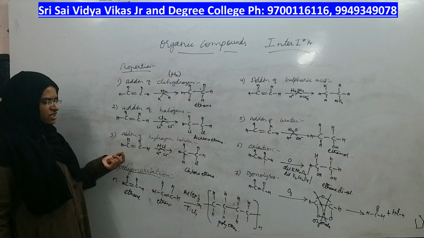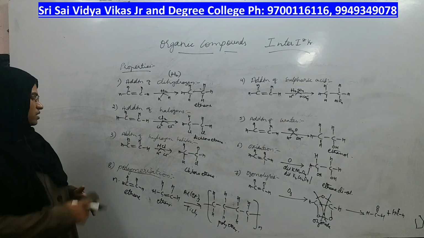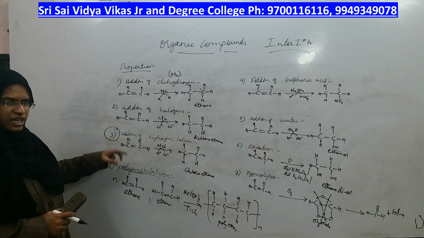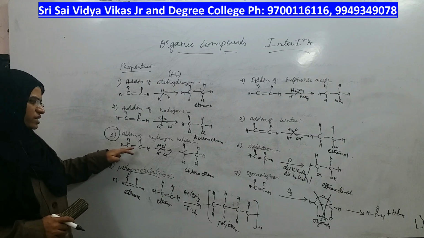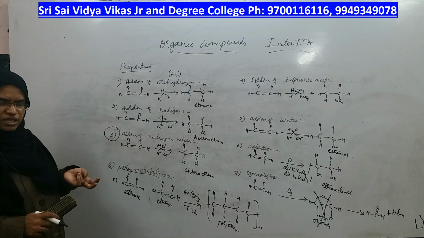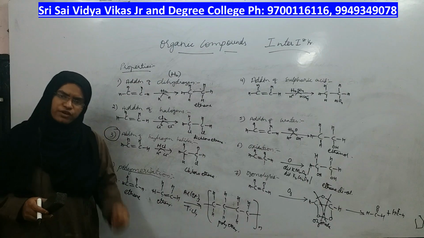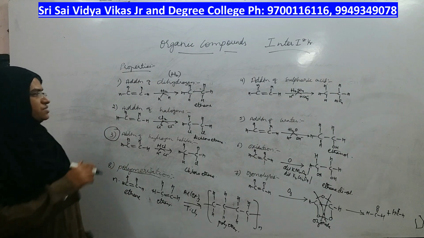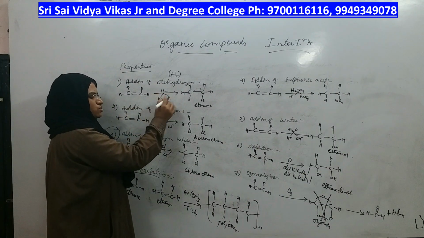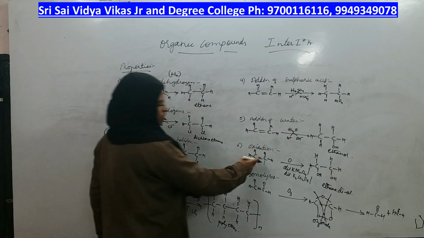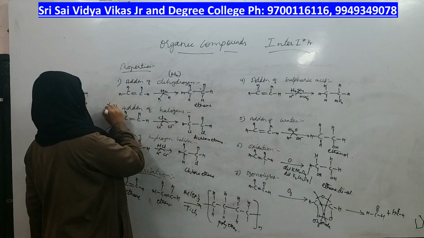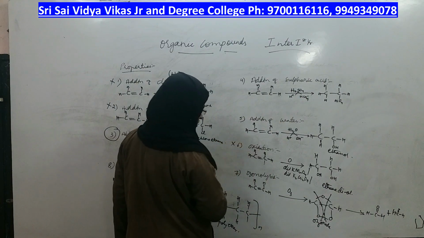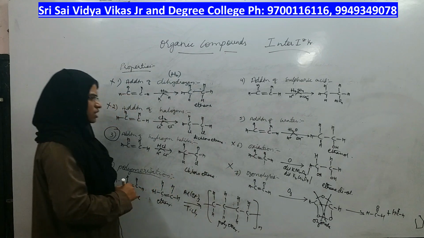For that we have taken a general reaction by using ethene only. This reaction, if I take a higher alkene instead of ethene, if I take a propene, the reaction can give 2 different products. Not only here, in all the cases also, if I add the same type of reagent, means H2 means 2H only, Cl2 means 2Cl only, diol means 2 alcohol only, nothing will happen. Different product chances are not there, right? Here also different product chances are not there, here also different product chances are not there.